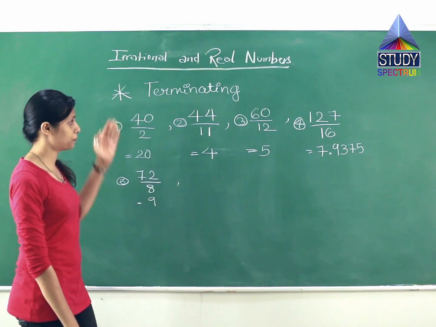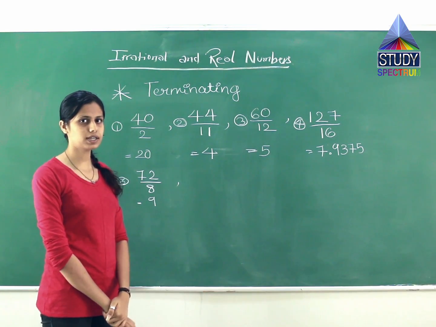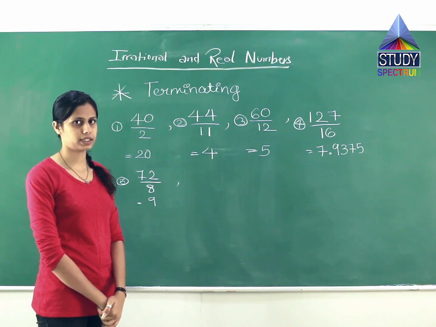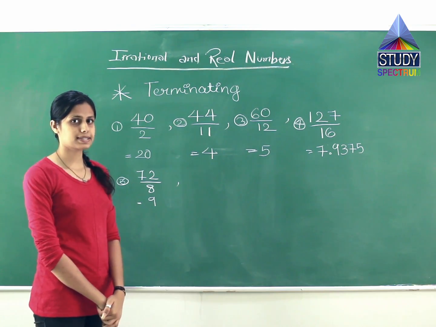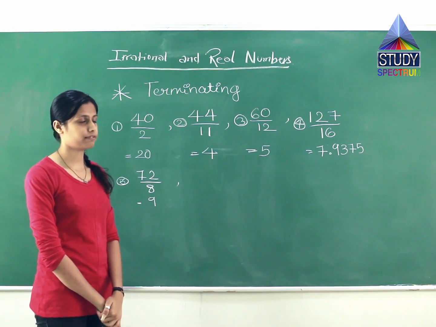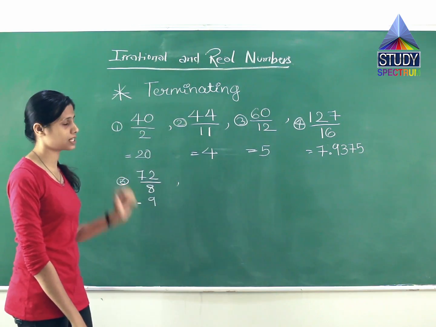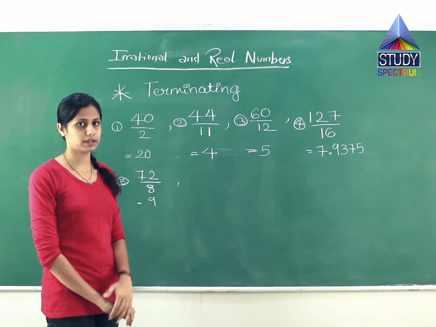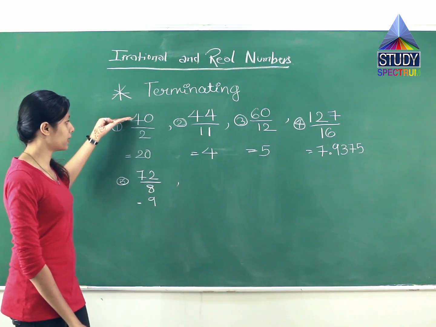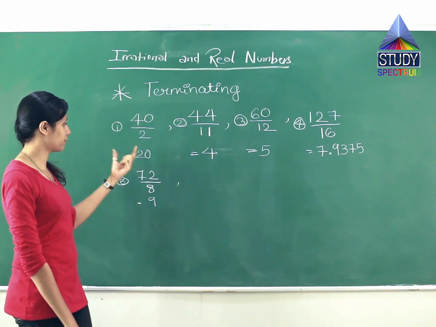So this is the third property, terminating. After understanding the first property, p by q, and the second property, recurring, we will understand the third property, which is the terminating property. In this property, what is the main feature? When the numerator and the denominator are divided, we get a fixed answer.